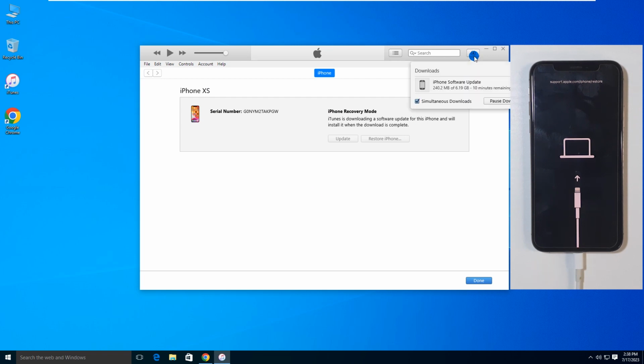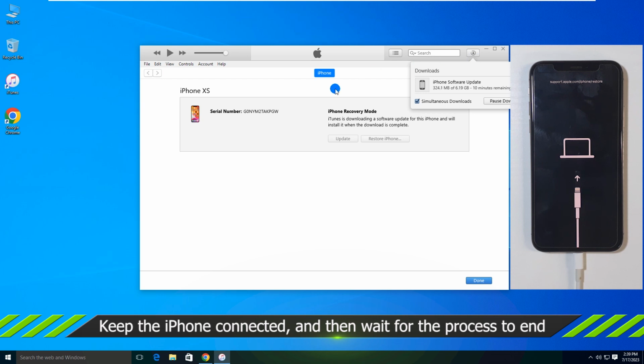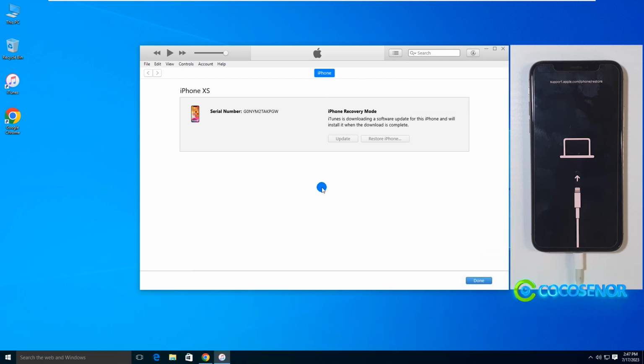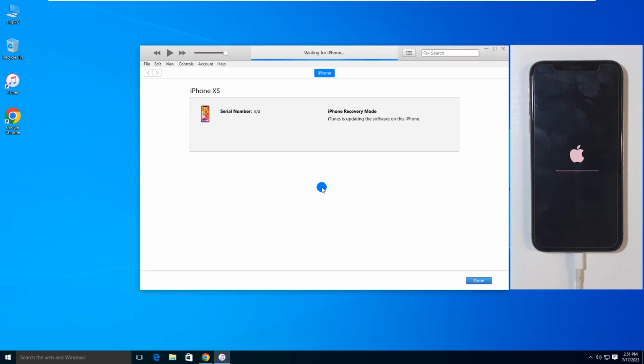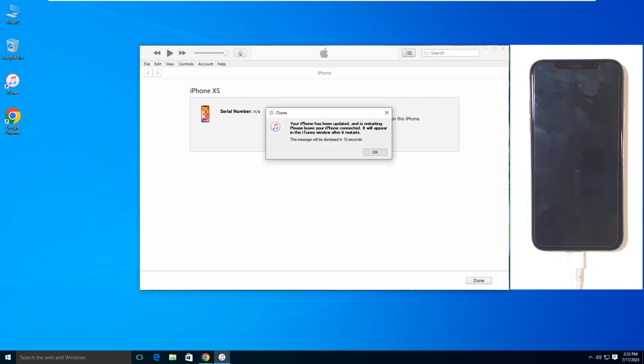Then iTunes begins downloading the software update and installing it on the iPhone. You should keep the iPhone connected during this process. Well, the iPhone has been updated, and your iPhone restarts normally.